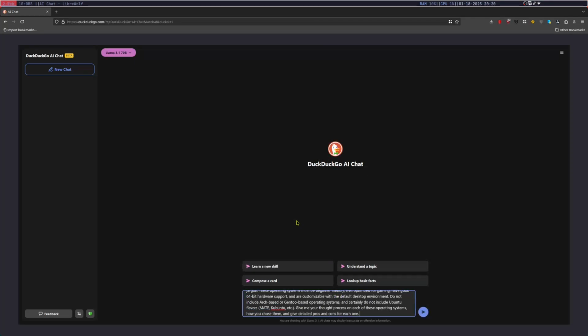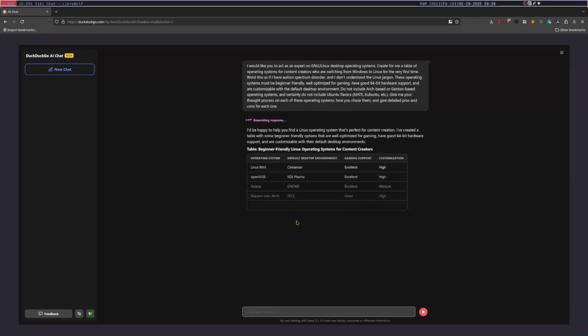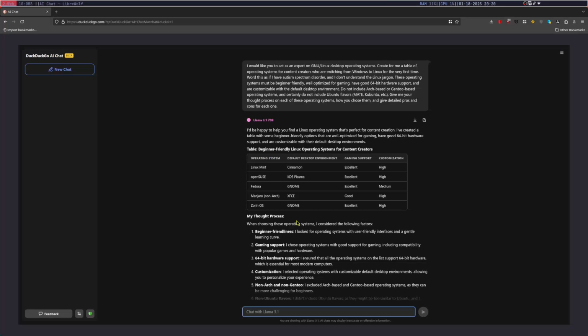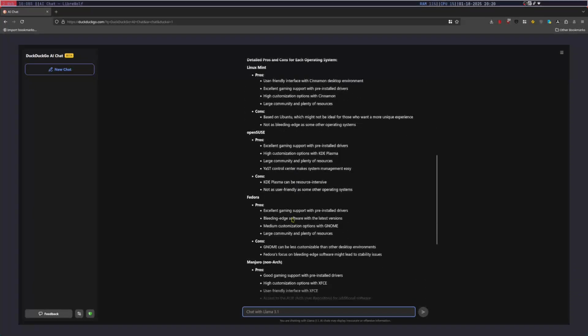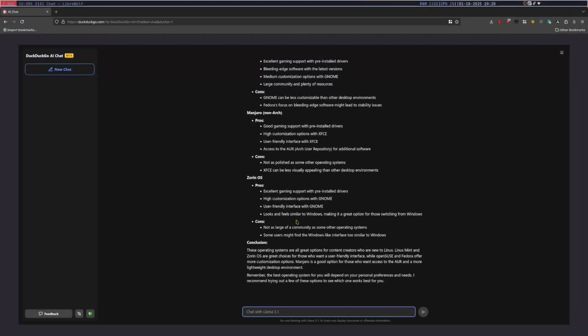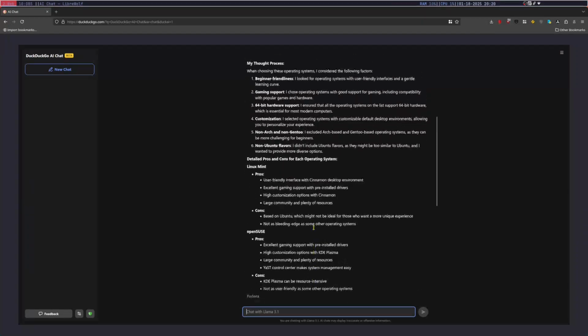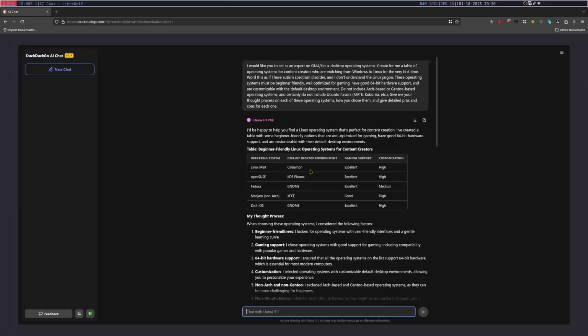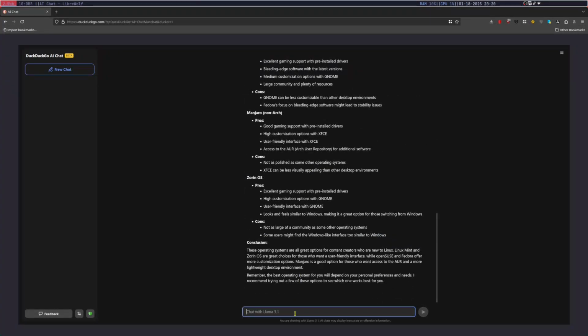Llama 3.1. Same thing. Here we go. Holy cow, Llama. Holy cow to the third power. And again, it's Arch. Llama, you goof. It's Arch based. Come on.